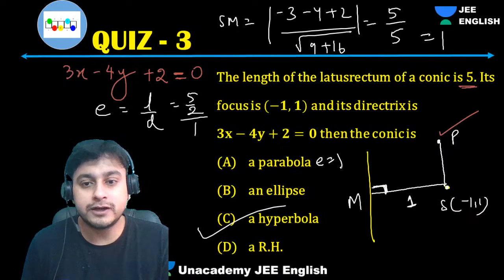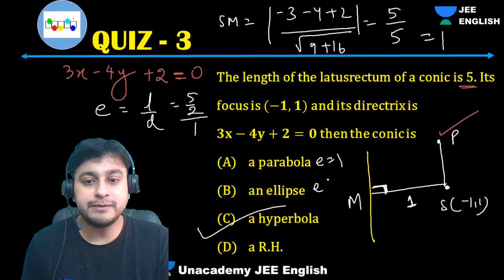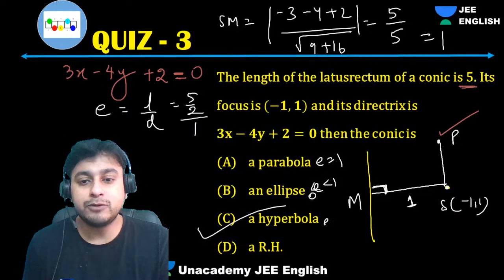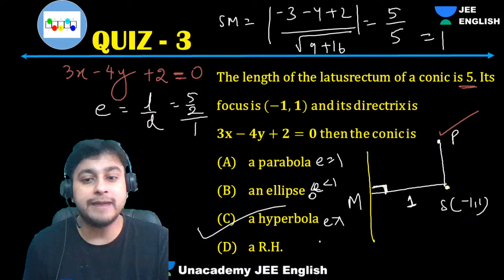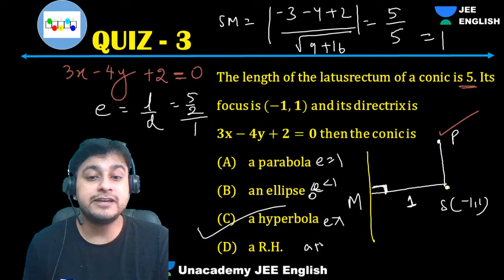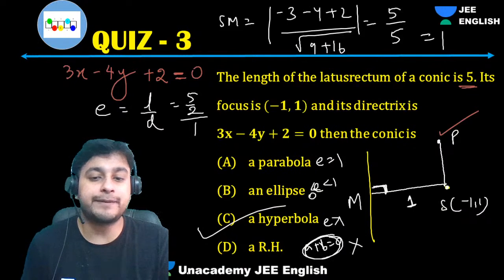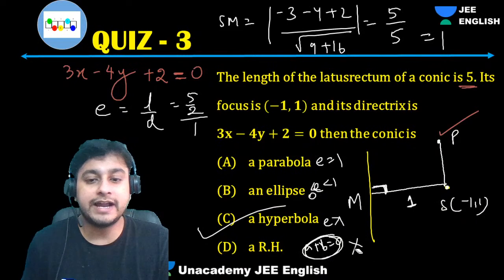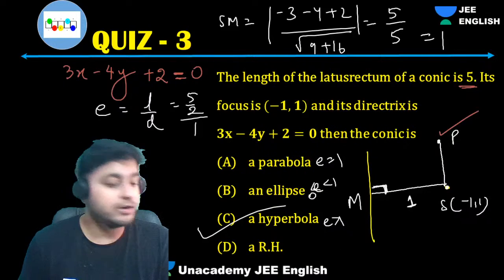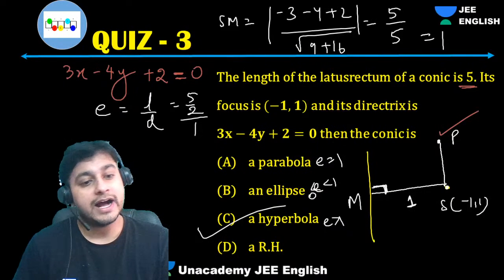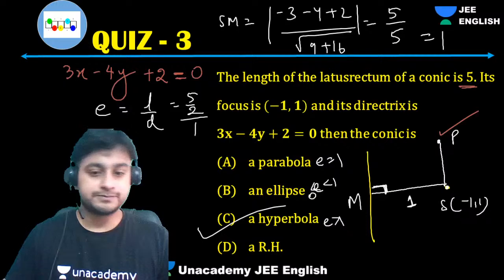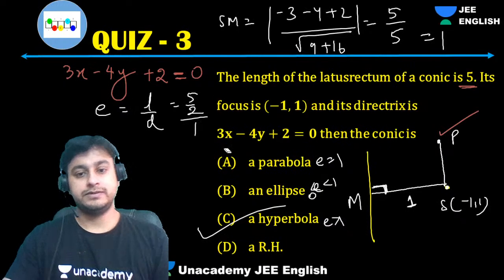Parabola means E equal to 1, ellipse means E between 0 and 1, and hyperbola means E greater than 1. Rectangular hyperbola means your A plus B should be 0. You cannot predict that right now, no one can predict this. That's why it will be a hyperbola. Got it? Chalo. Next.